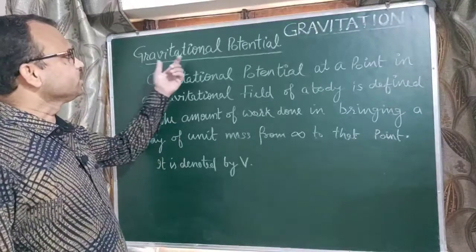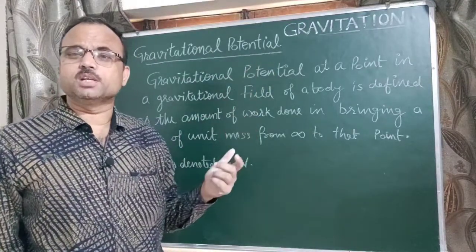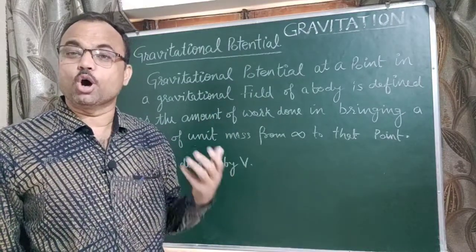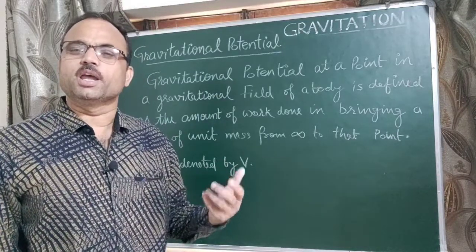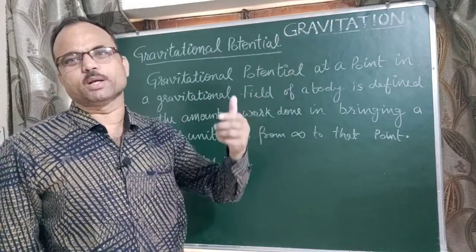Now the next topic is gravitational potential. Gravitational potential at a point inside the gravitational field of a body is defined as the amount of work done in bringing a body of unit mass from infinity to that point.